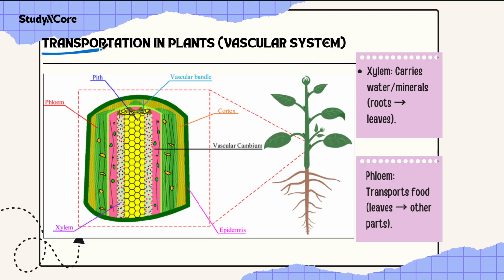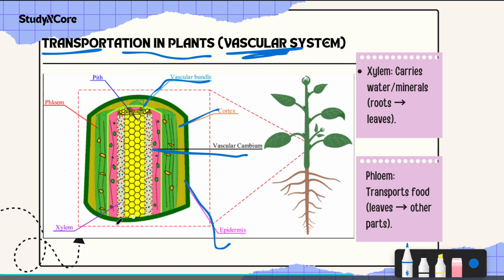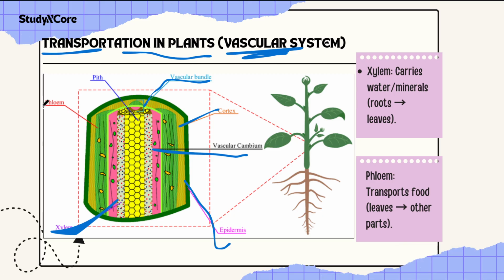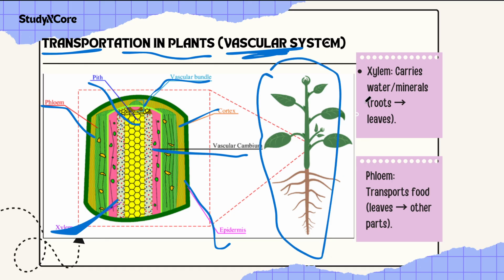Okay, let us see now the transportation in plants. It is called the vascular system. This is a vascular bundle. This is the cortex, this is the vascular column, and this is xylem, phloem, pith. It is showing a plant stem. Xylem carries water and minerals from roots to leaves.